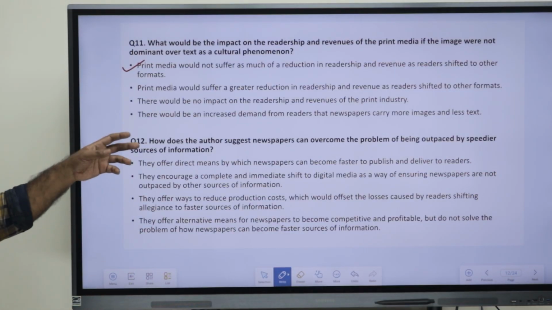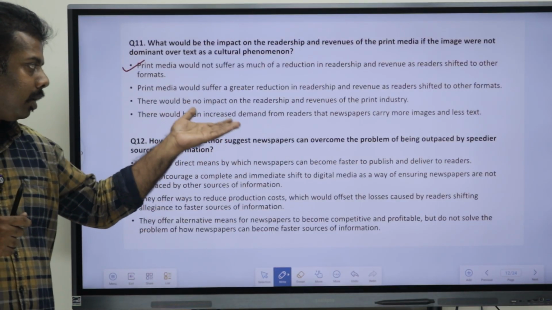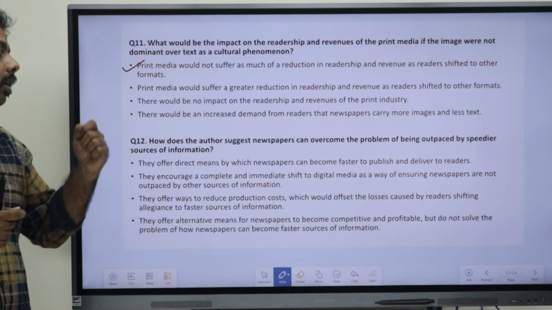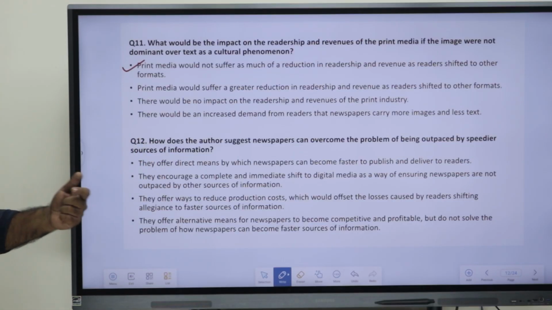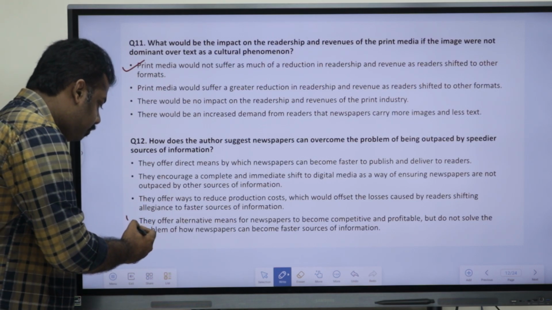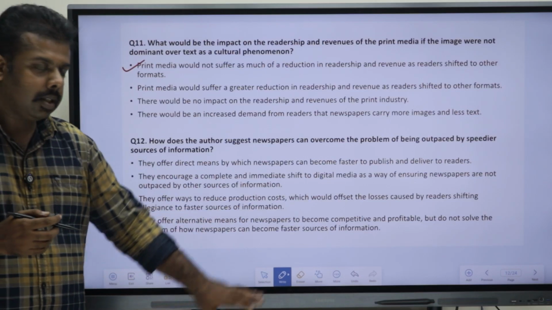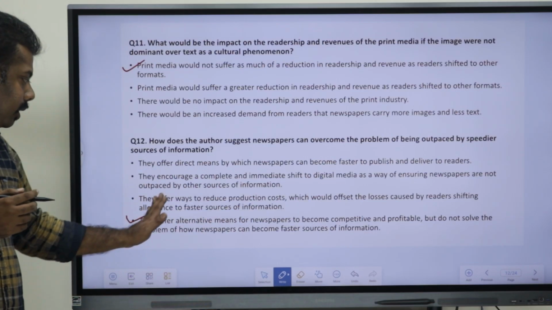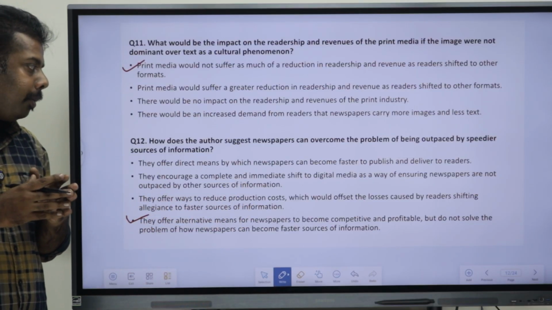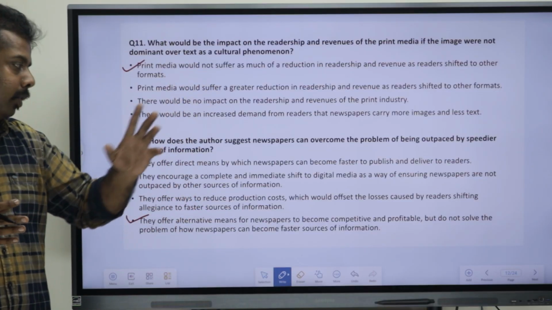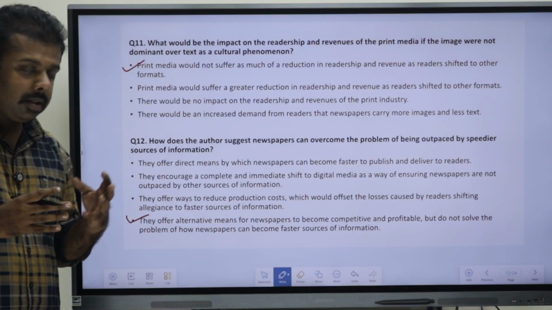Okay. Now, if we go back to the question, what does it say? How does the author suggest newspapers can overcome the problem of being outpaced by speedier sources of information? Okay. So the fourth option is what we can mark here. Because if we read that point once again, it says they offer an alternative means for newspapers to become competitive and profitable, that we saw in the last points, but do not solve the problem of how newspapers can become a faster source of information.